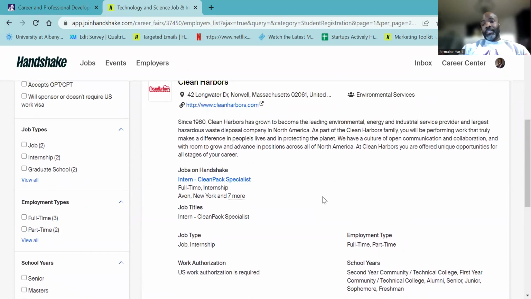I encourage all students to at least research before coming to the fair. If you come in and you see there's like 50 different tables to go to, that's a lot of work to do the day of. So I recommend at least going into Handshake 2 weeks before each fair. That way you get an idea who's going to be there and you can see which tables you want to go to ahead of time. So that way, if you have class on those Wednesdays at a certain time, you can go in, come back, leave, go out. It's at your own discretion. And we will also have a LinkedIn booth there. So if you want to get a professional headshot for your LinkedIn picture or even to use as a passport, you can do that as well.